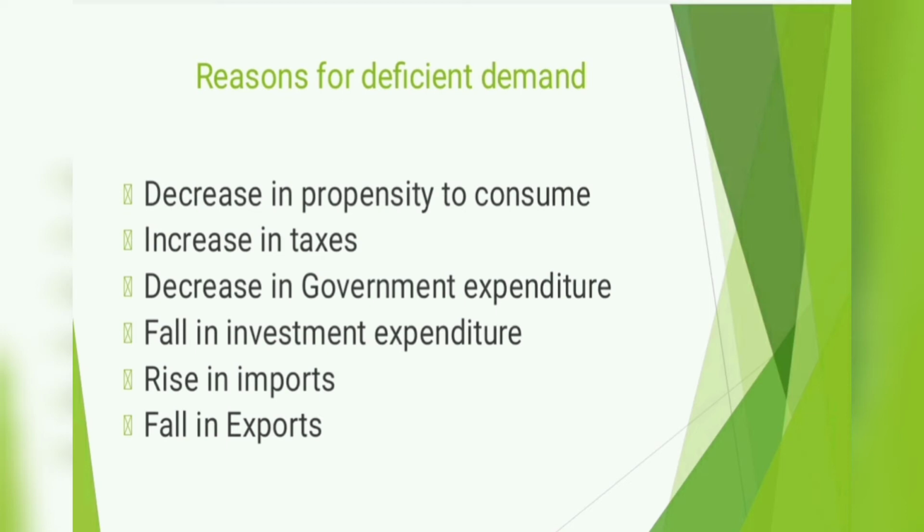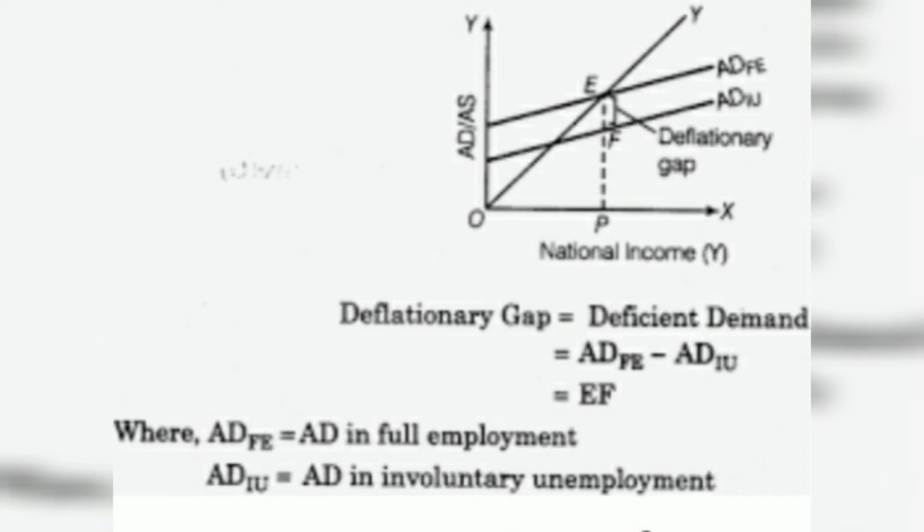When international prices are comparatively less than the domestic prices, it may lead to a rise in imports, implying a cut in the AD. Next is a fall in exports. Exports may fall due to comparatively higher prices of domestic goods or services, or due to an increase in the exchange rate for the domestic currency. So this will lead to deficient demand.